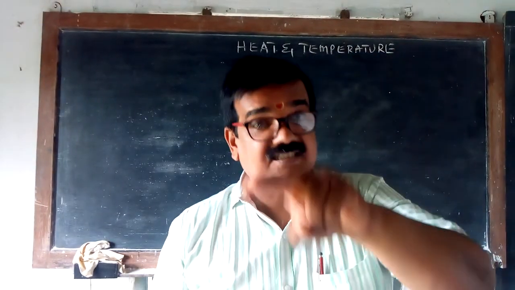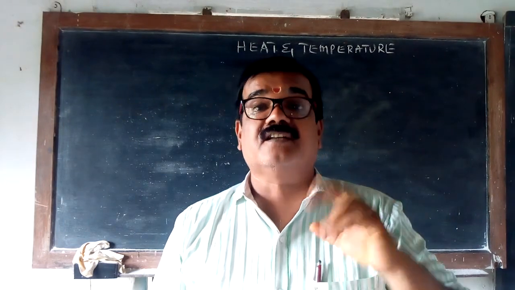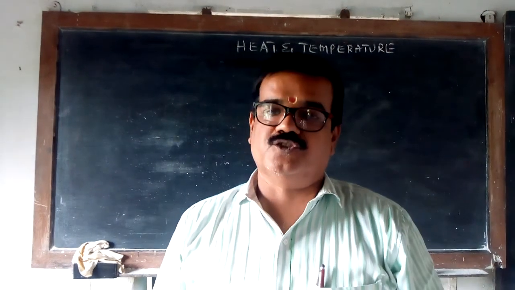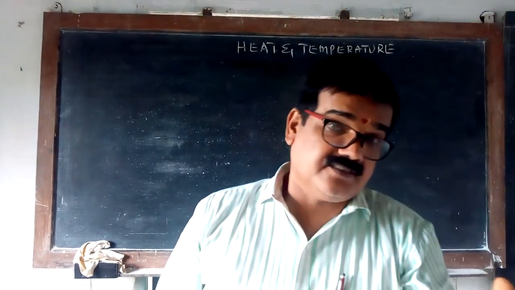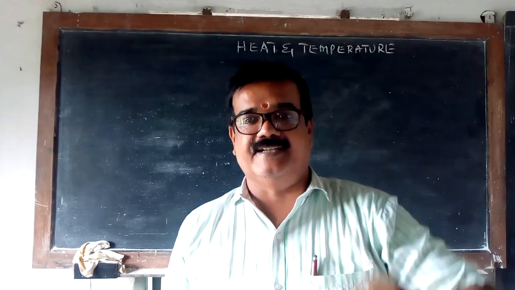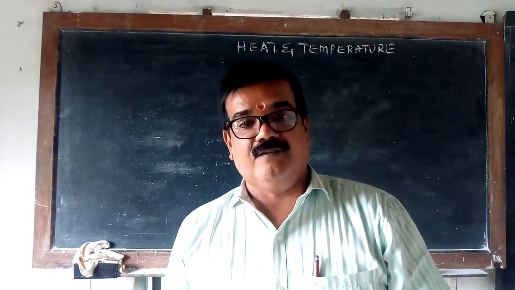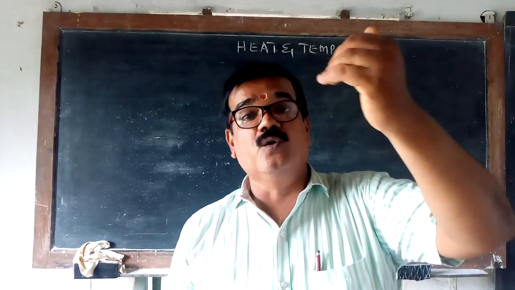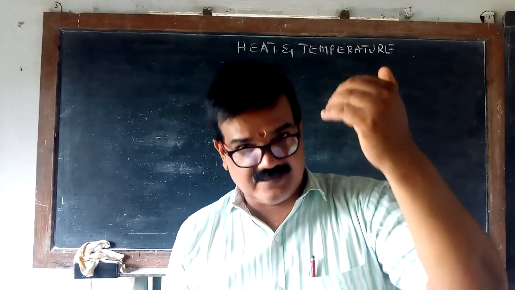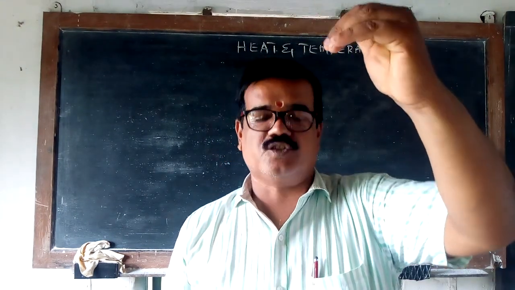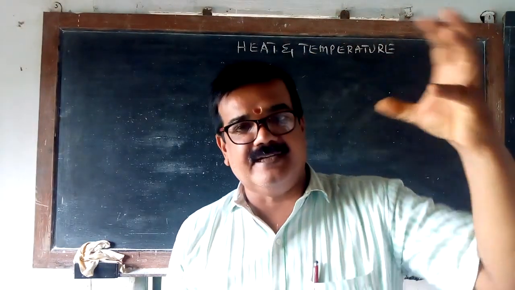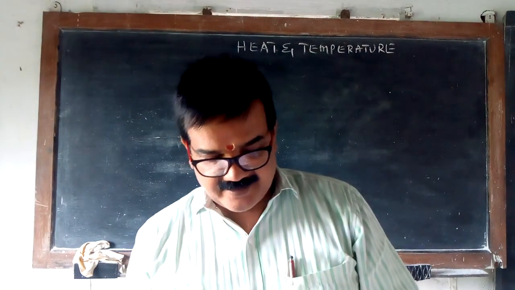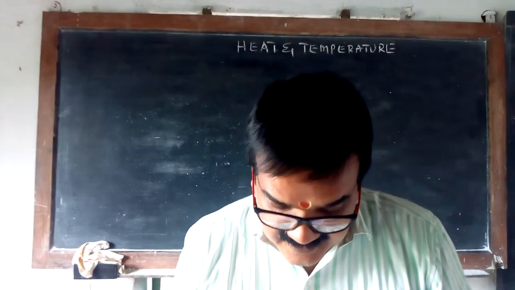Next, that structure will change when you supply heat. You will understand this when I explain metallurgy. In the heat treatment process, I will explain again. This pearlite structure will turn into austenite when it is heated above 900 degrees centigrade. At around 723 degrees it will start, and around 900 degrees centigrade it will finish. Within that range, the structure will completely go to austenite. We will see later.